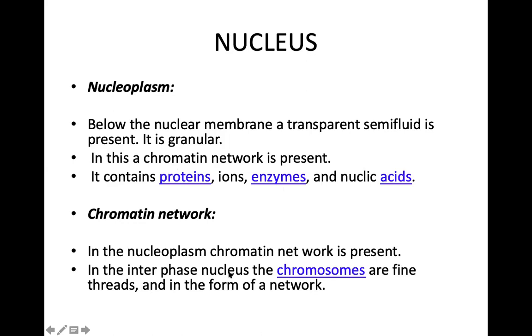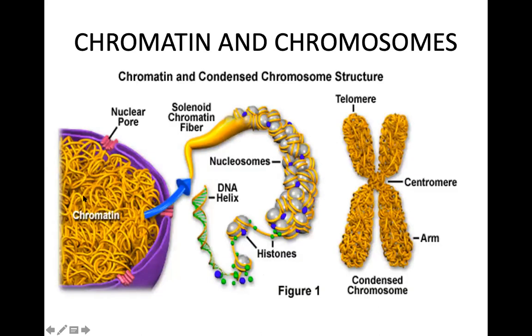In the interphase nucleus, the chromosomes are fine threads in the form of a network. Interphase means when the cell is not dividing. So you can see over here how the chromatin looks. This is the nuclear membrane. Then this is a nuclear pore.